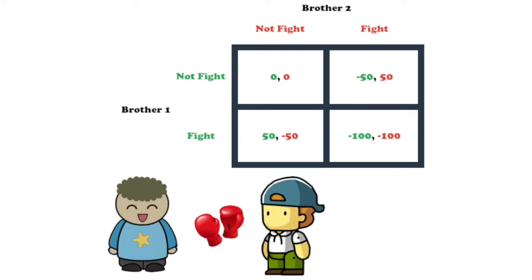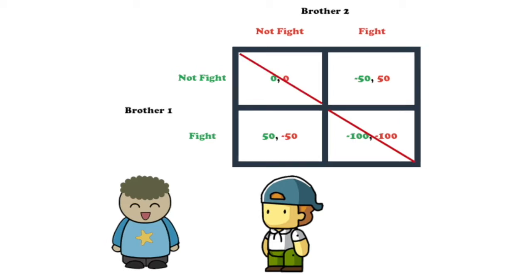This payoff matrix is an example of a chicken game, and it has two natural equilibria in pure strategies. The outcome of both of us choosing to fight is not a Nash equilibrium, as either of us could improve our payout by switching to not fight. The outcome of both of us choosing not to fight cannot be a Nash equilibrium, as either of us could improve our payout by choosing to fight. This leaves us with two Nash equilibria, where brother 1 chooses to fight and brother 2 chooses not to fight, or when brother 2 chooses to fight and brother 1 chooses not to fight. At either of these outcomes, no player can improve their payoff by switching their decision.